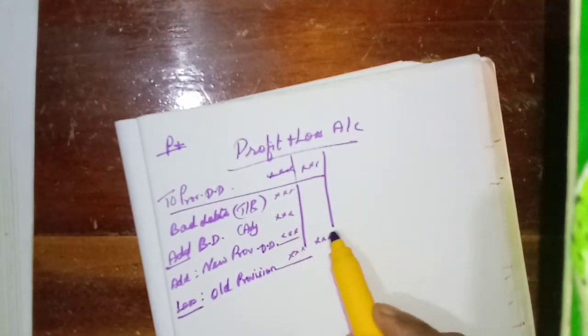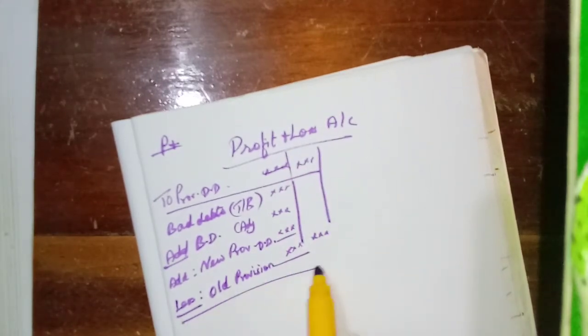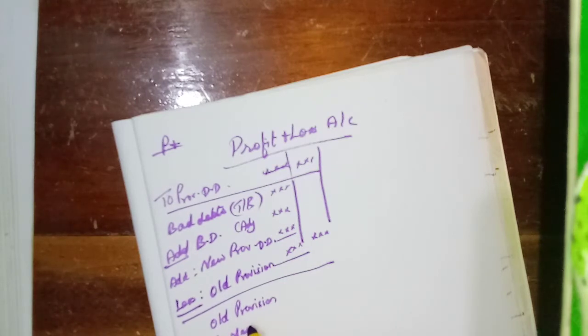But provision for discount on debtors, if it is given in the trial balance, then old provision add new provision.